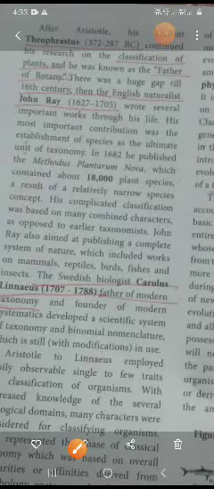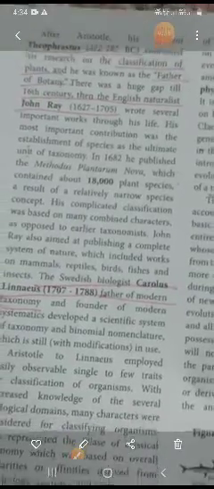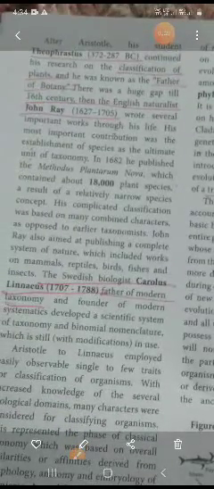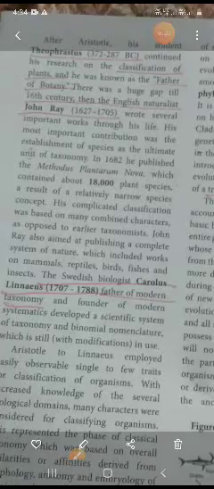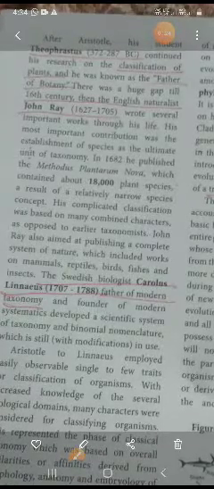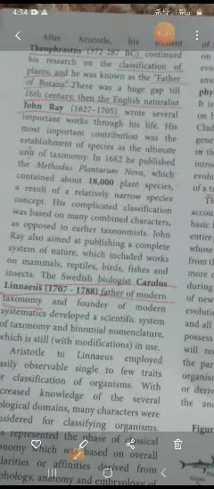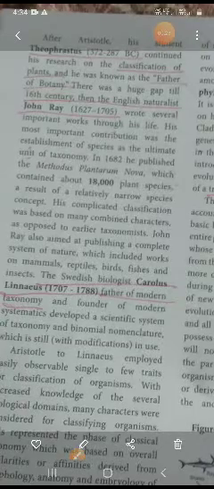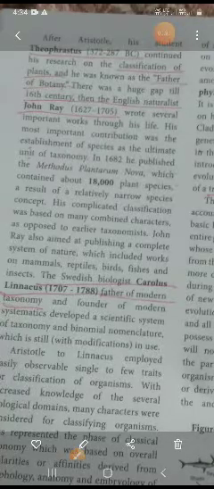Good morning, students. Yesterday we discussed the history of classification and systematics, everything we discussed. The remaining part we will see now. The student of Aristotle, Theophrastus, continued his research on the classification of plants, and he was known as the father of botany. So, father of botany is Theophrastus, and father of both animals and plants is Aristotle. Okay, that you never forget.